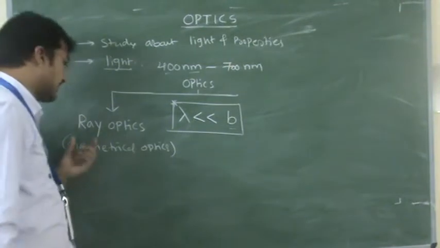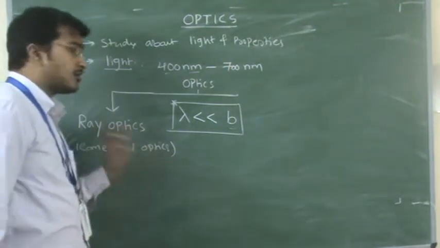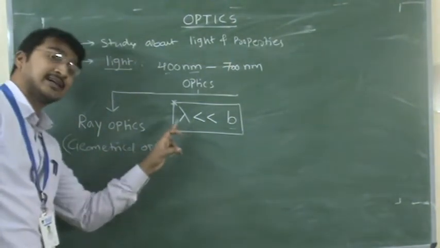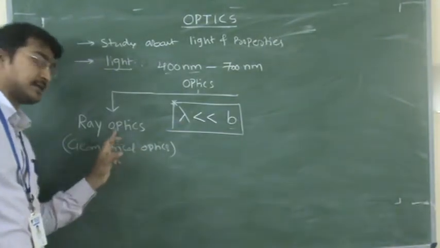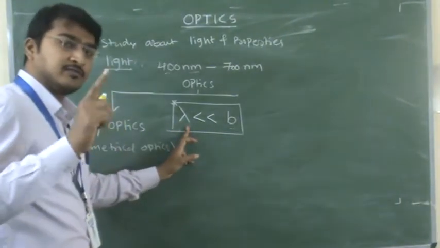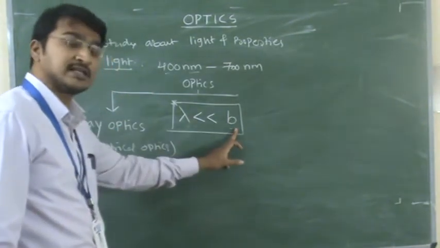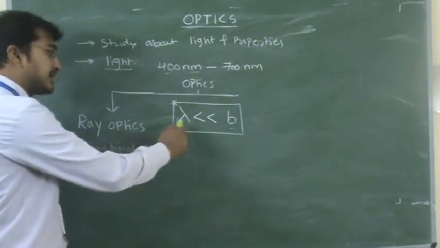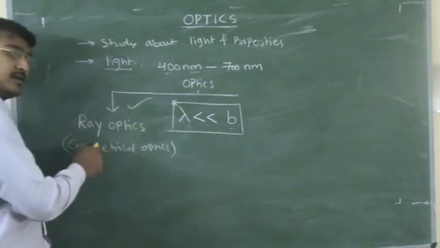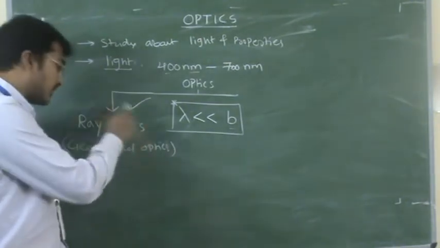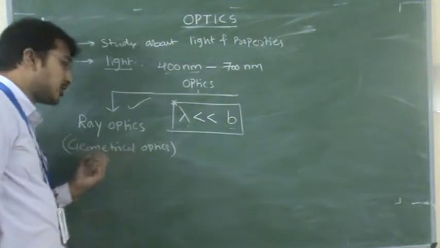In other words, ray optics is also called geometrical optics. Got it now? This is the condition for ray optics: the wavelength of the incident light is very small compared to the size of the obstacle. If this condition is satisfied, we call that optics ray optics or geometric optics.